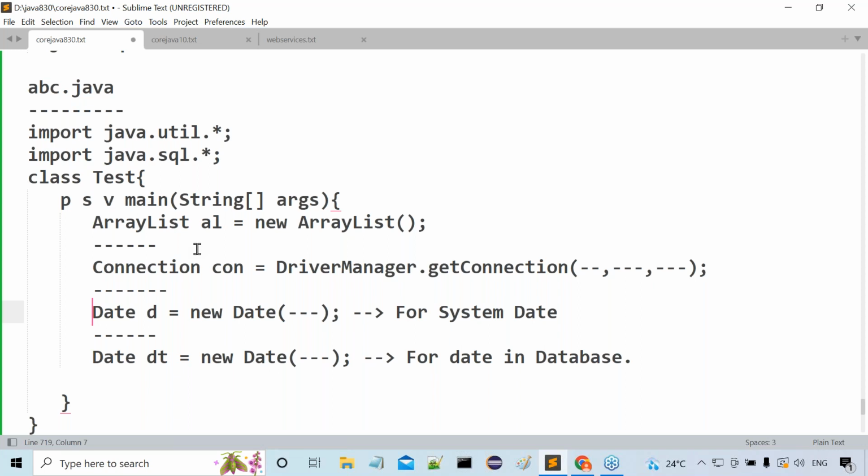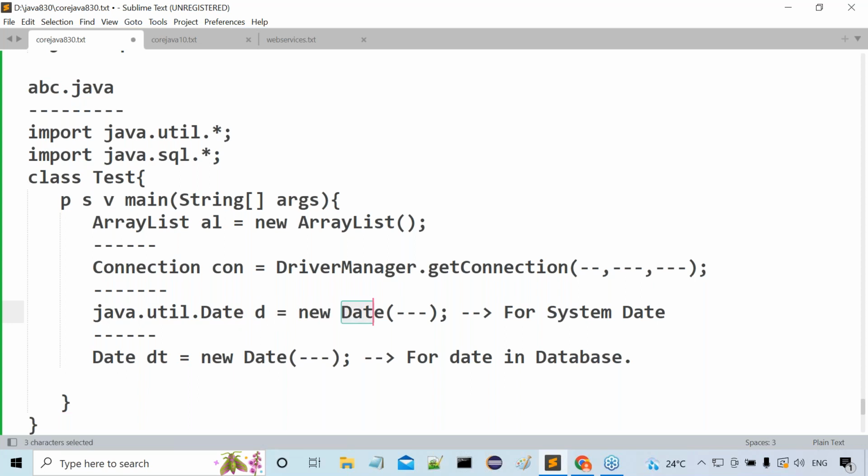What is that fully qualified name? java.util.Date. Now the compiler understands this Date class is coming from the java.util package, for representing the current system date. For the next one, new Date, this is also java.util.Date. Now the compiler gets 100% clarity that this Date class is coming from the java.util package.